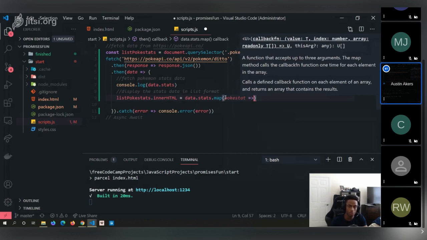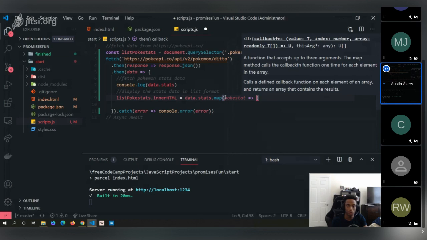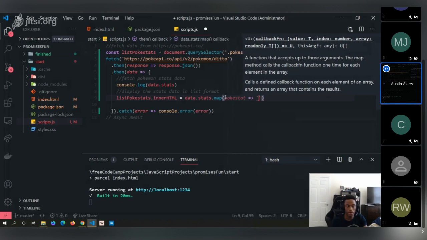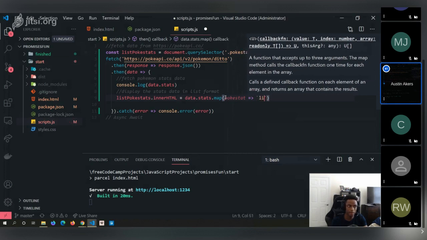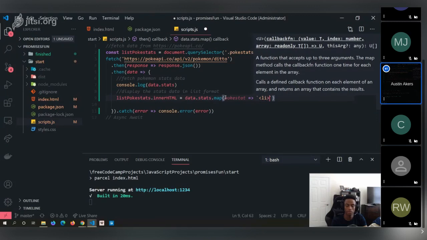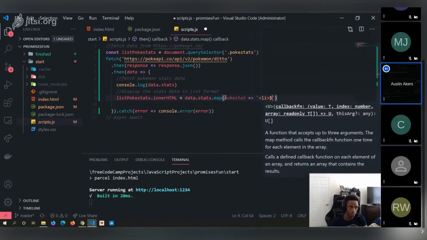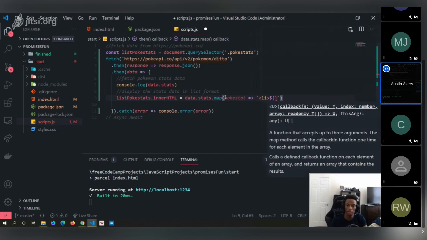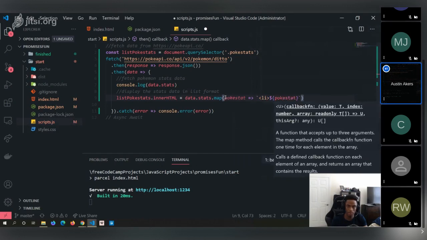And what we're going to do now is create a list item, so li, and I'm using the backtick characters, by the way. And we're going to say, all right, it's cool inside that PokeStat.